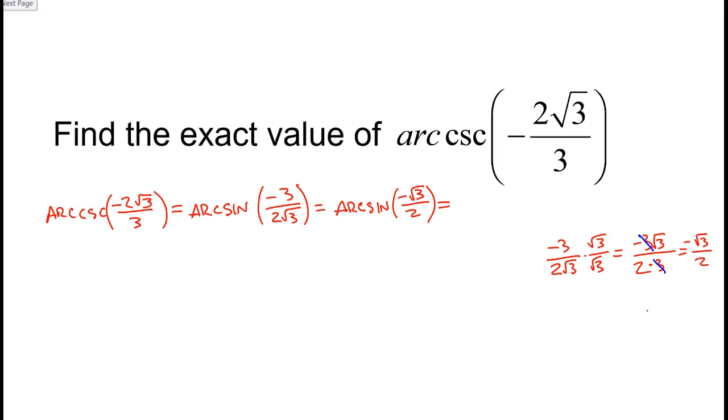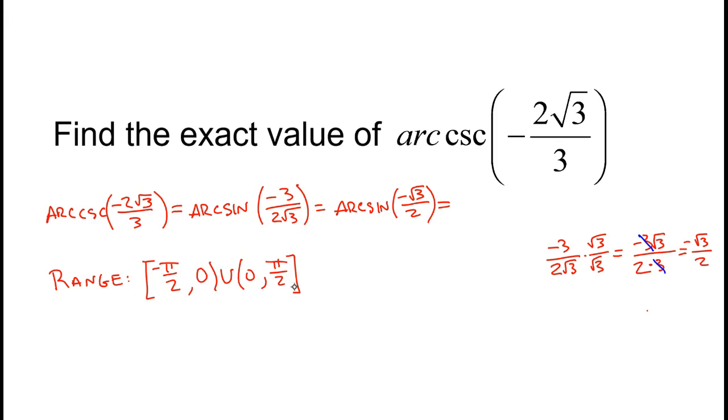So now I have to consider the allowable range. If I go back to arc cosecant, what is the range of arc cosecant? Well, the range of arc cosecant is from negative pi over 2 to 0, and then I have a hole at 0 up to pi over 2. And I really think you should be able to think through this logically, why this works. We have restricted the domain of these arc functions so that they are functions, so that we can get a single output for a given input.